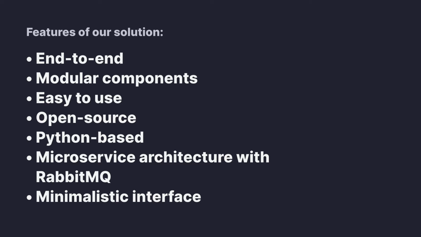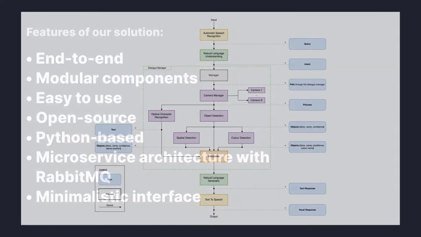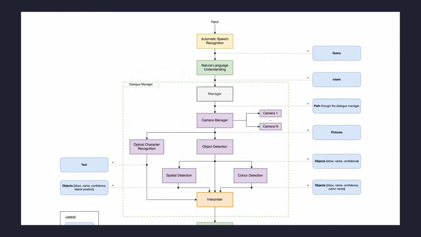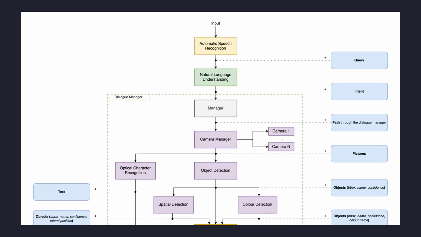To improve interaction with the framework, we ensure it has a minimalistic interface where it takes the audio, image, and text as inputs and returns a response. The end user will not need to adjust the framework. Now I'm going to give a quick explanation for each of the services used in Ayesaac from top to bottom.